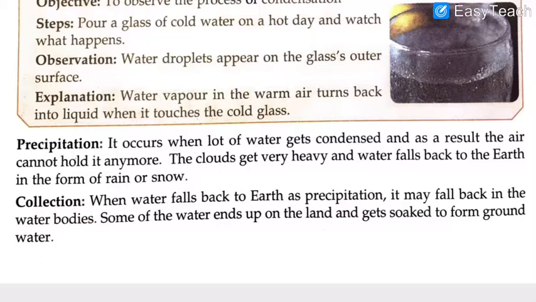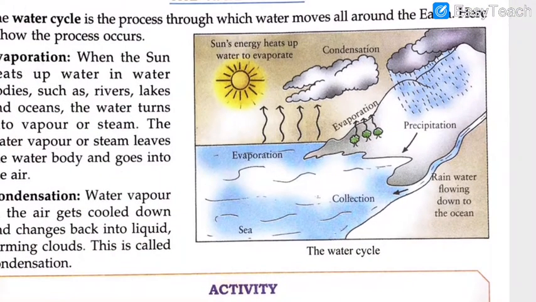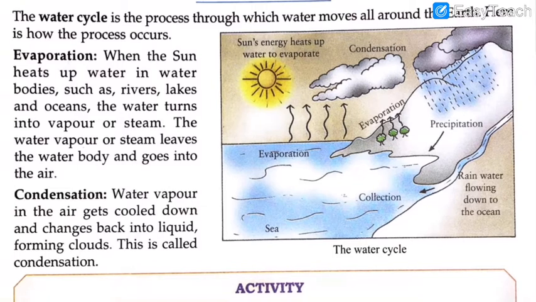Let us see what collection is. When the water falls back to the earth as precipitation, it may fall into the water bodies. Some of the water ends up on the land and gets soaked to form groundwater. It is not necessary that rainfall will only happen above the ocean.